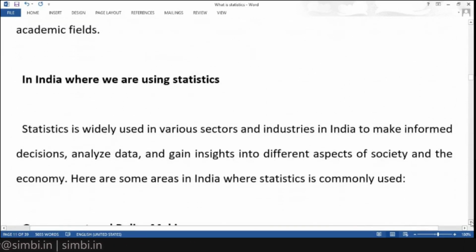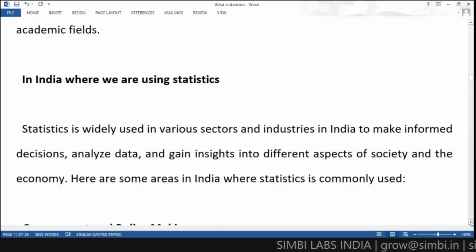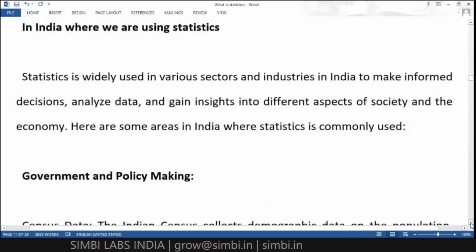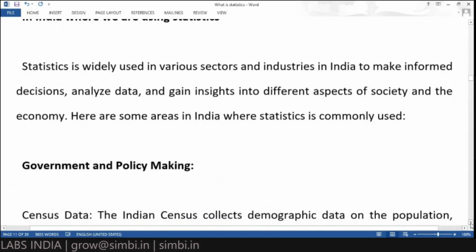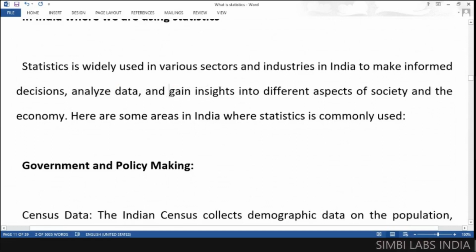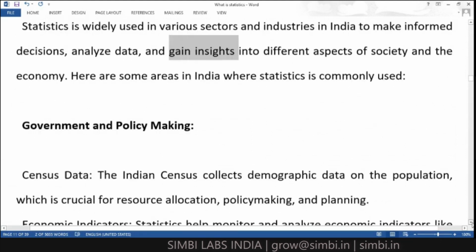So in India, where are we using statistics? We know that statistics is widely used in various sectors and industries in India. So many sectors are following statistics. Why? To make informed decisions, for the analysis of data, and gaining insights into different aspects of society.